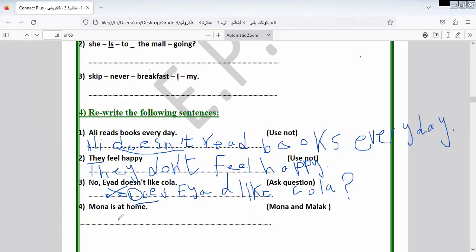Okay. Here is Mona is at home. So Mona and Malak. Here we have S. So Mona and Malak is plural. So I replace is by what? By are. So I will write it for you. Mona and Malak.